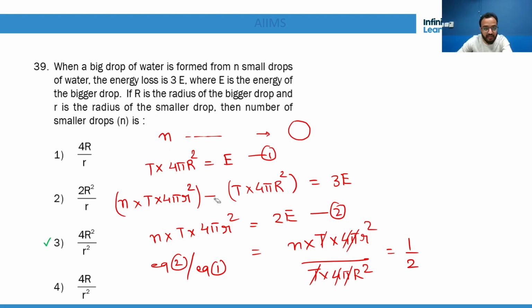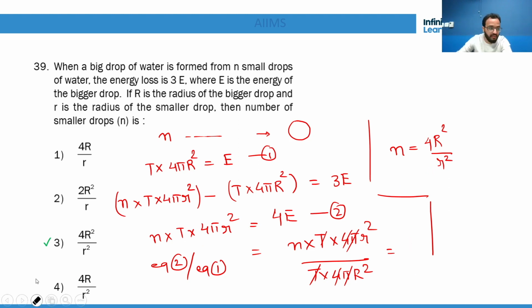Plus 1, it is 4E, so it is 1 by 4. So from here, finally you will say small n is equal to 4 capital R square by small r square. Sorry, the ratio is equation 2 upon 1, so 4 is to 1.